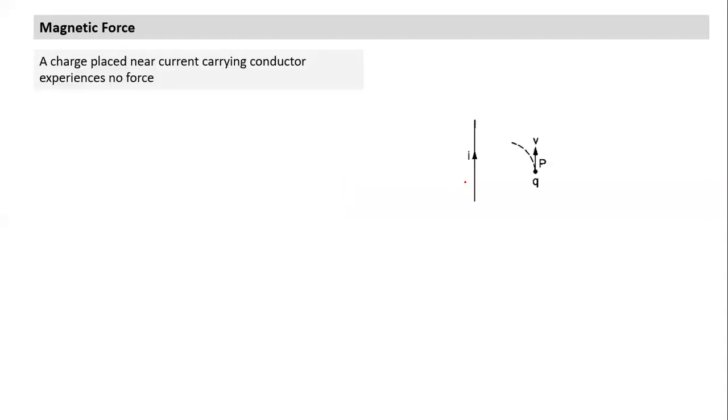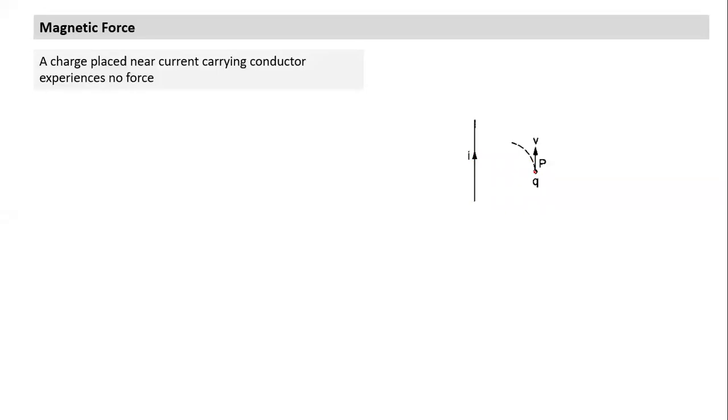So just imagine, we have understood if a current is flowing in a conductor or a wire, it could be straight or any other shape. For simplicity, here we've taken a straight conductor. When current flows here, it creates a magnetic field around it, and we know what the formula is. So some experiments were conducted. If you want to check what will happen to a charged particle when it is placed in a magnetic field, we allow some current to flow and keep a charged particle here at rest.